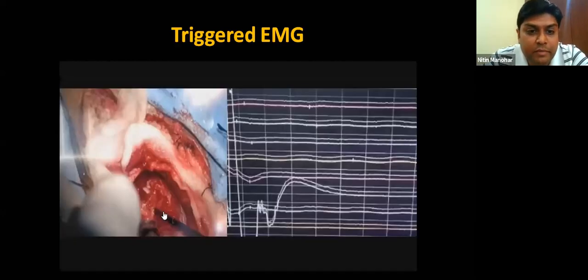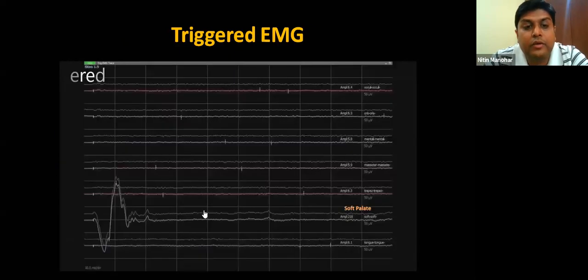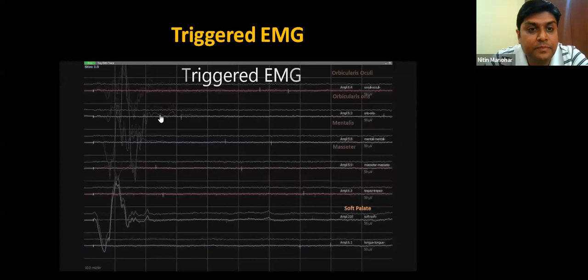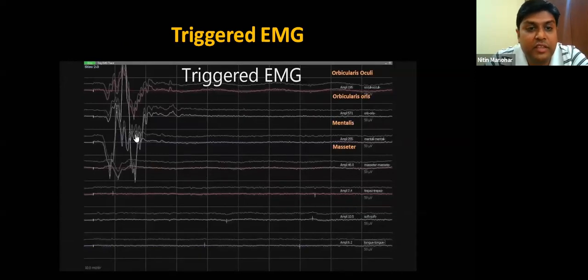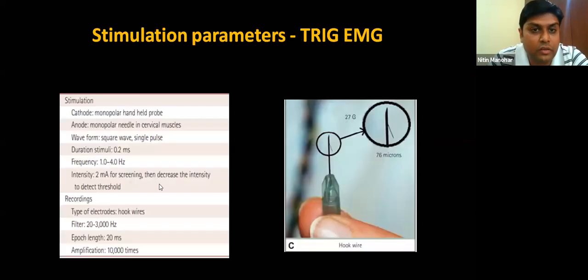So this is a triggered EMG. Here you can see we are using a bipolar stimulator, and then you get the triggered EMG responses. This was a soft palate for the 9th. This was for the 7th cranial nerve, the orbicularis oculi and the mentalis. And this is the trapezius for the 11th. So this is how you can do triggered EMG. The audio should be always on.